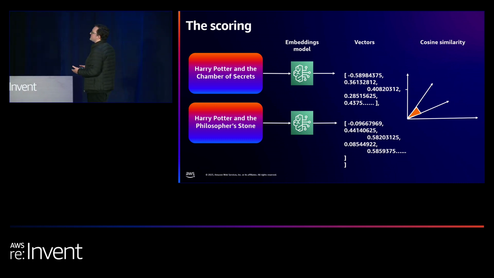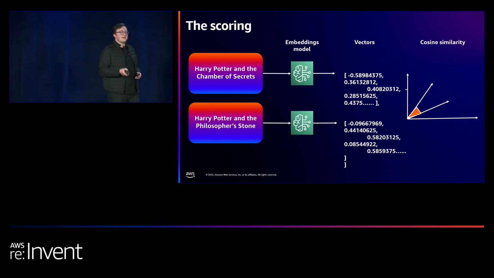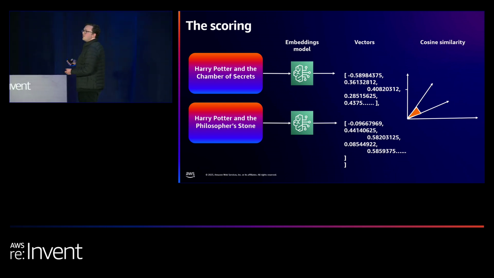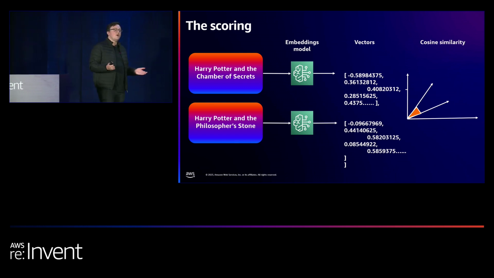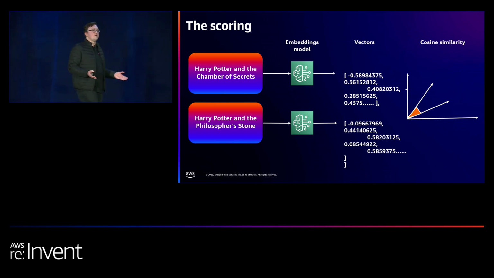So Harry Potter and the Chamber of Secrets, we can put that through an embeddings model, and we get a vector representing the semantic meaning of that work of art. We can have Harry Potter and the Philosopher's Stone, I still forget what you call it in America, as the guess the user has made. We put that through Bedrock, and we get another vector. I'm putting dots there to show there are more. These are very, very big vectors. It's a very, very big space.